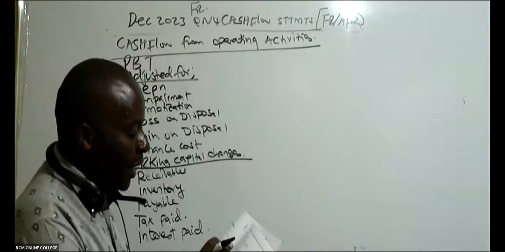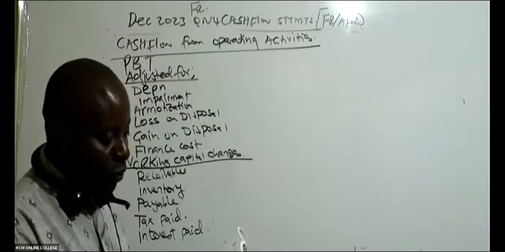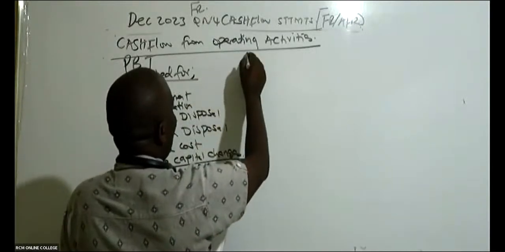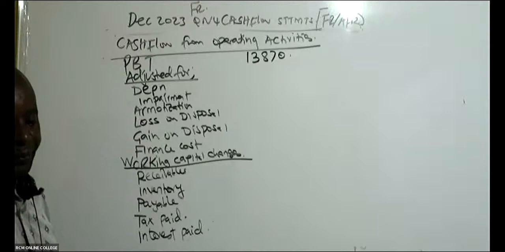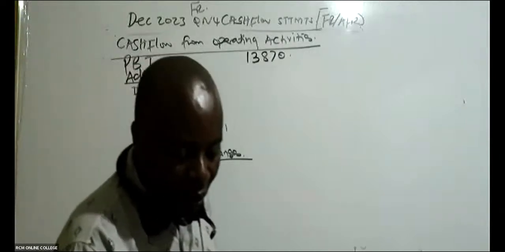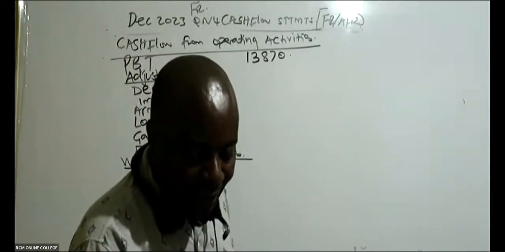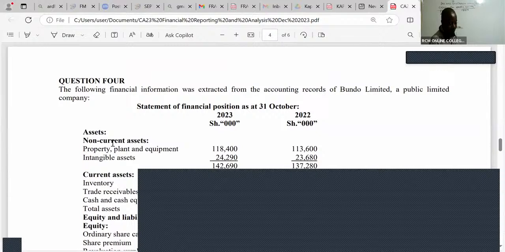Then are you able to see somewhere there profit before tax? Is there anybody who is able to see the profit before tax of 13,870? Maybe they don't have the question paper. I even have it. How comes I forgot about it? I have it. So I have the question paper here. So, it's about just slotting here. So remember, this is the question paper.